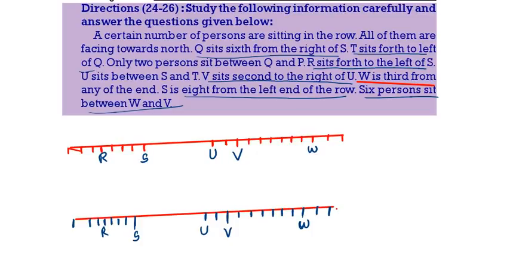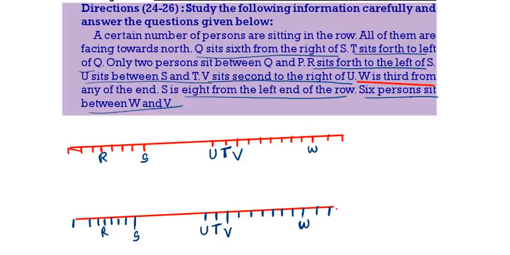T is sitting 4th to the left of Q. Q left to 4th we will get T. Then U is sitting in between S and T. So here we will get S, U, T. Here also T, because U is sitting in between S and T.